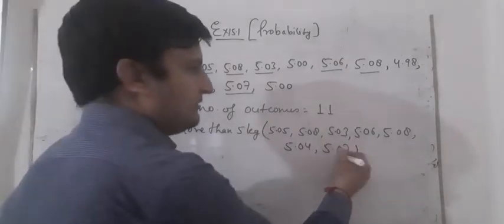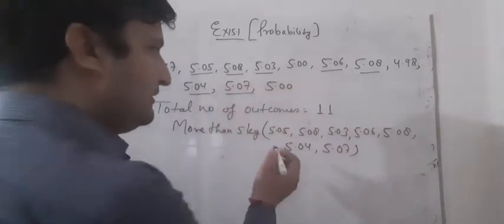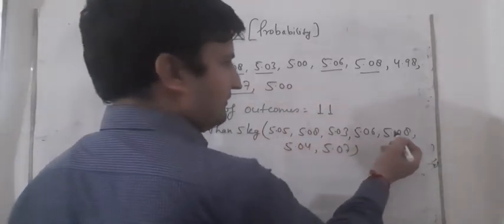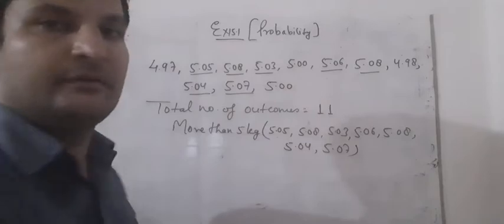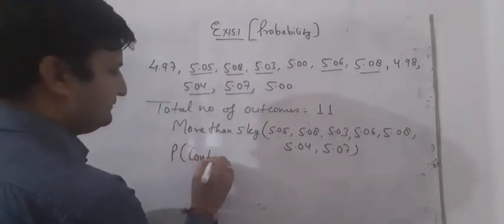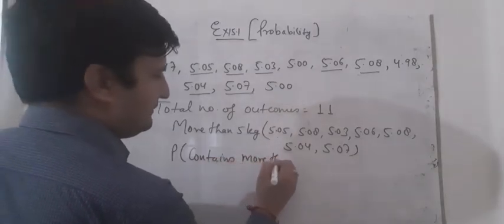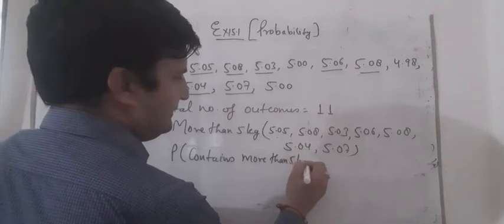So student, we have to find more than 5 kg weight. So 1, 2, 3, 4, 5, 6, 7. So student, we can write it: P of containing more than 5 kg weight.